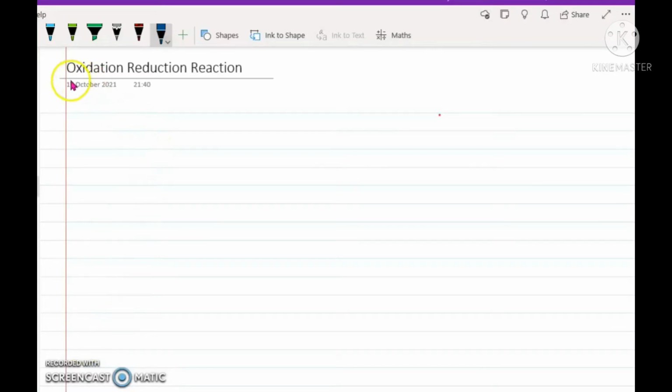Hello students, so I am back for the explanation of the next kind of reaction, that is the oxidation-reduction reaction. But before I explain this type of reaction, I would like you to understand two words very carefully. One of them is oxidation and the other is reduction.